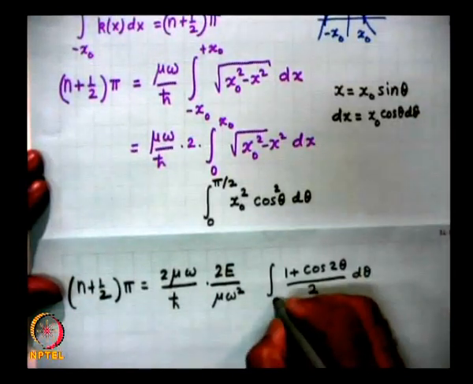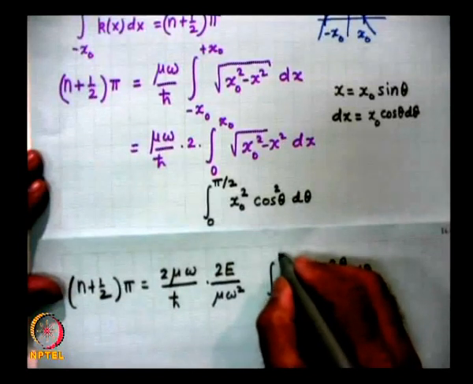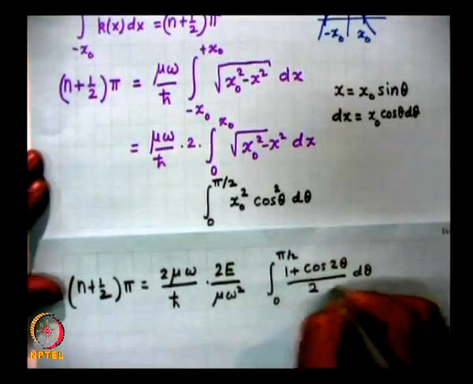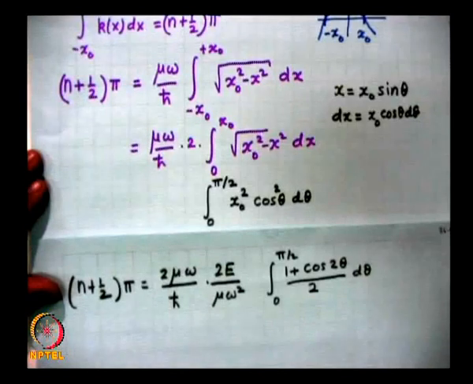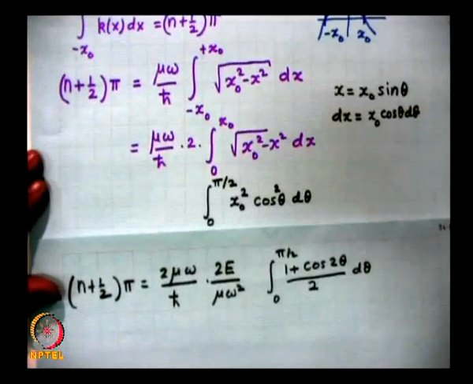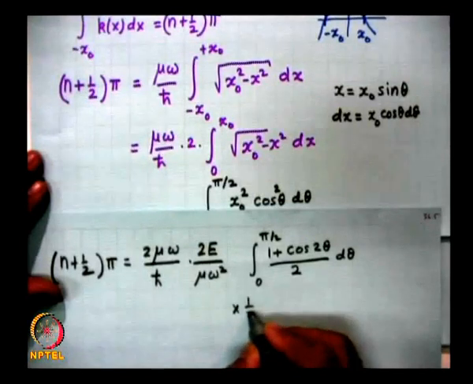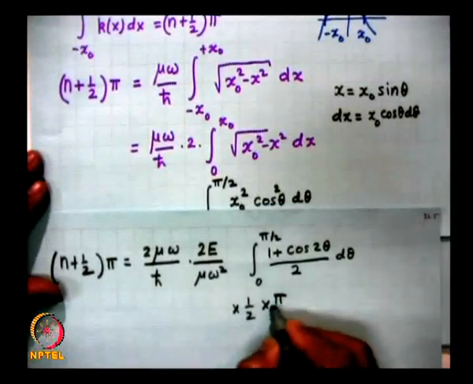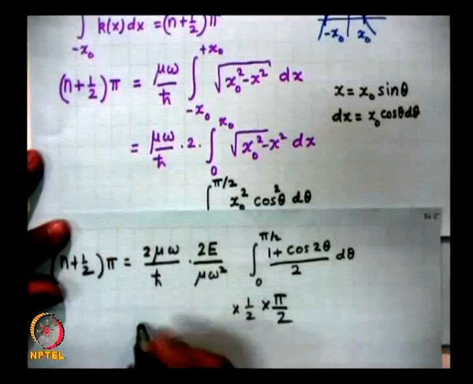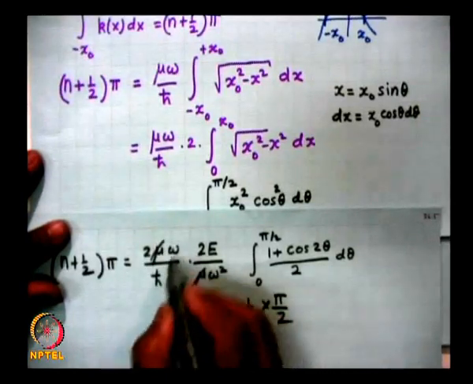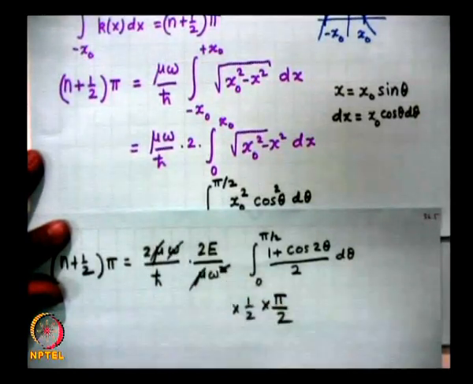The second integral will come out to be 0, I leave it as an exercise. So, half into d theta, so half into pi by 2. Mu cancels out, omega cancels out.